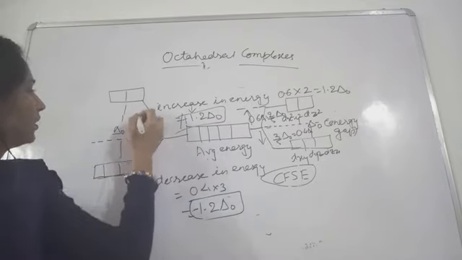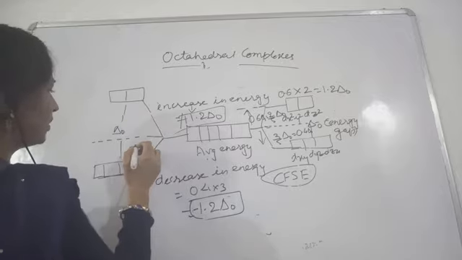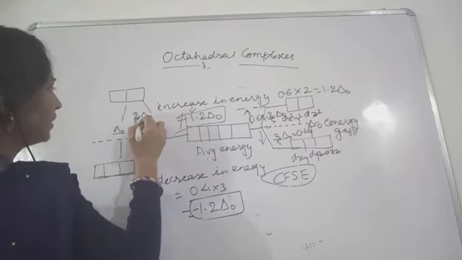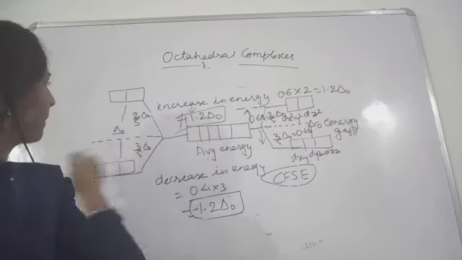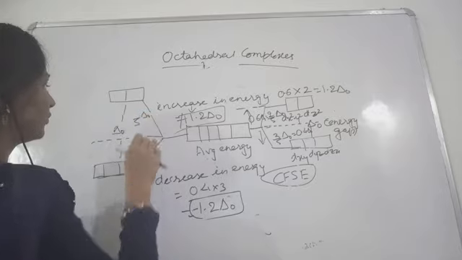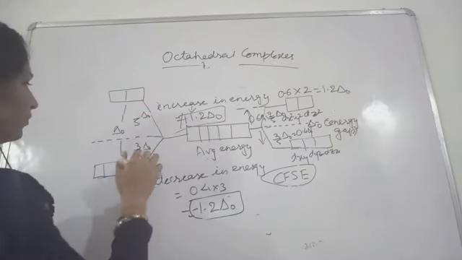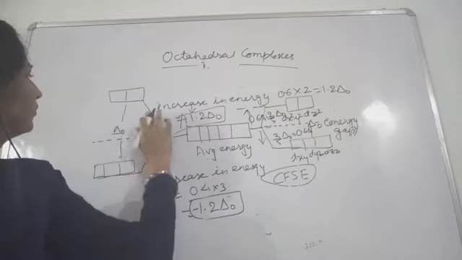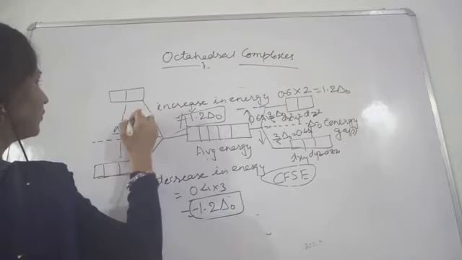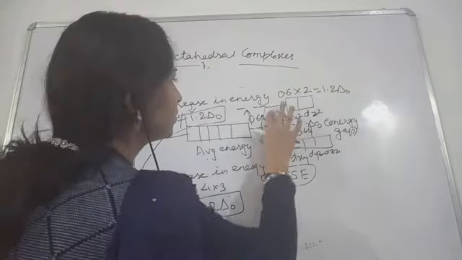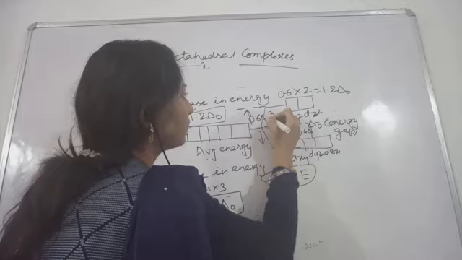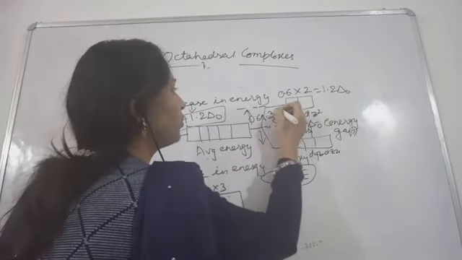This is 3 by 5, and 3 by 5, 5 sixes are 30, so this gives you 0.6.